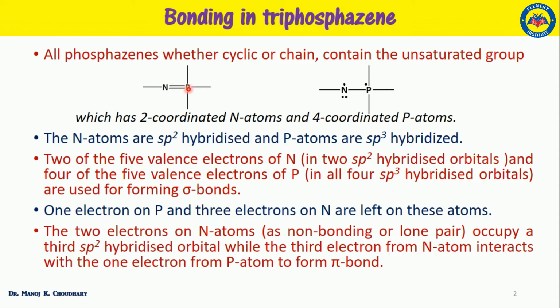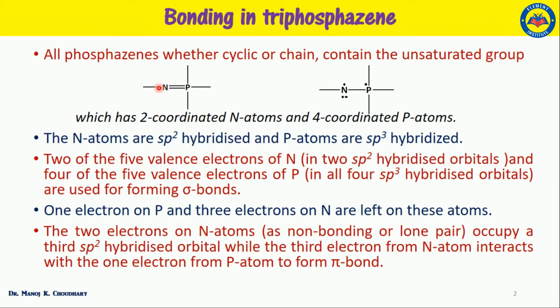Similarly, there are 4 sp3 hybrid orbitals in the phosphorus atom. Out of the 5 valence electrons, 4 electrons occupy all the 4 sp3 hybrid orbitals of the phosphorus atom, and the remaining 1 electron occupies the 3d orbital.